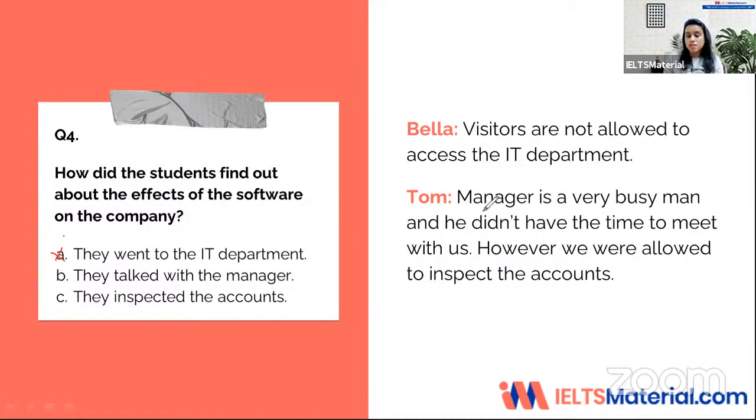Tom says the manager is a very busy man and he didn't have the time to meet with us. So again, I can eliminate option B because it is the opposite of what Tom is saying. However, we were allowed to inspect the accounts. So the answer is given very straightforwardly to us, but again, you have to wait until Tom finishes speaking. So your answer is C for question number 4.